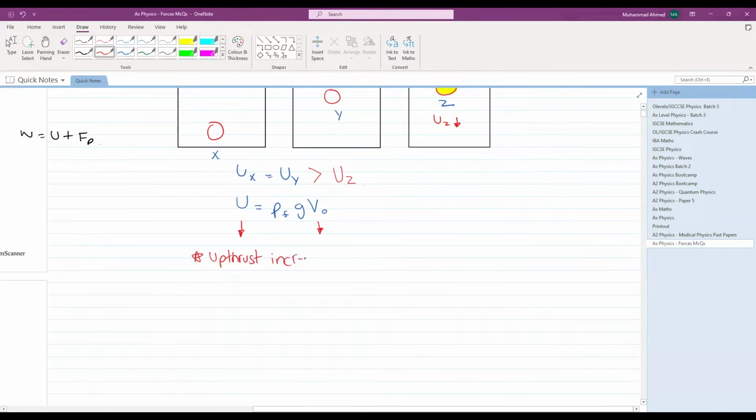Upthrust increases until the entire volume of the object is immersed in water.